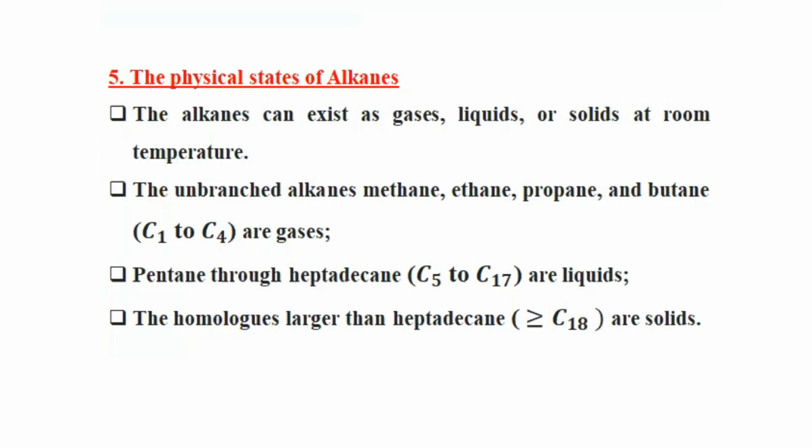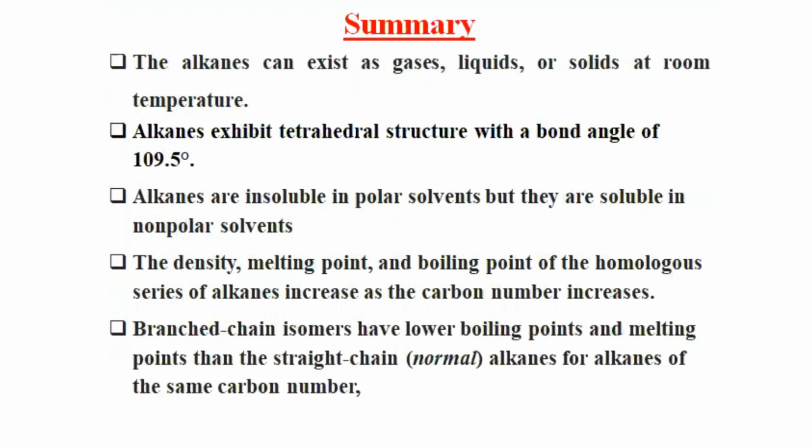Let's summarize the main points about the physical properties of alkanes. The alkanes can exist as gases, liquids, or solids at room temperature. Alkanes with carbon number 1 up to carbon number 4 exist in gaseous form. Alkanes with carbon number 5 up to carbon number 17 exist in liquid form. And alkanes with carbon number greater than or equal to 18 exist in solid form.